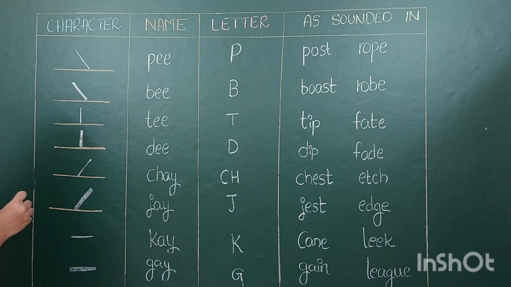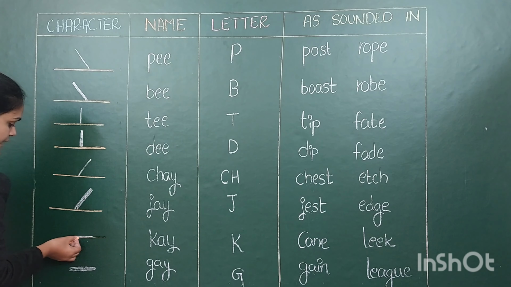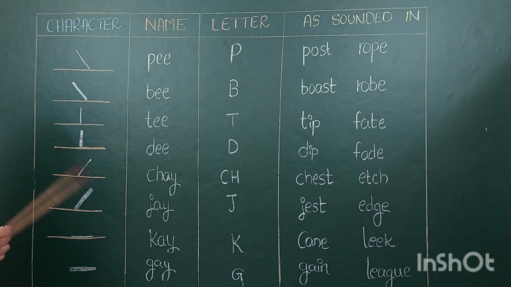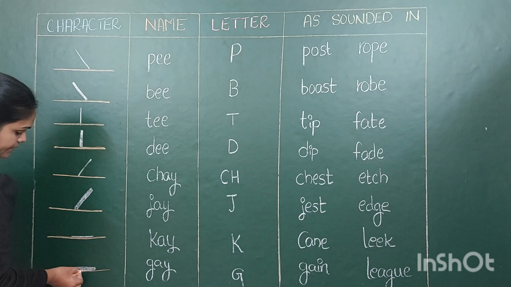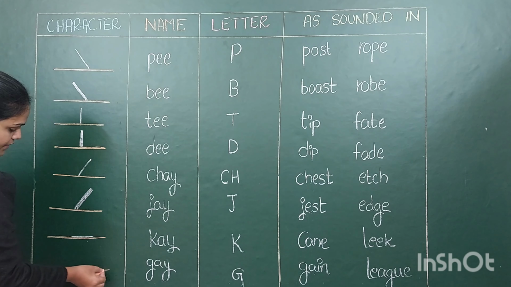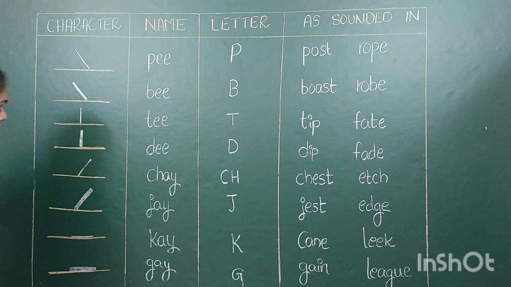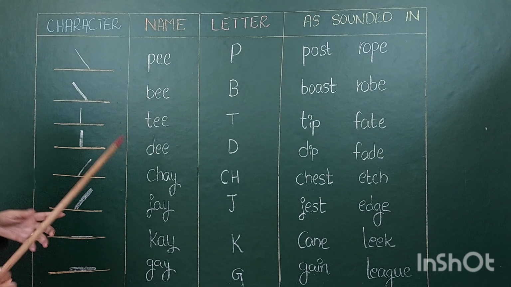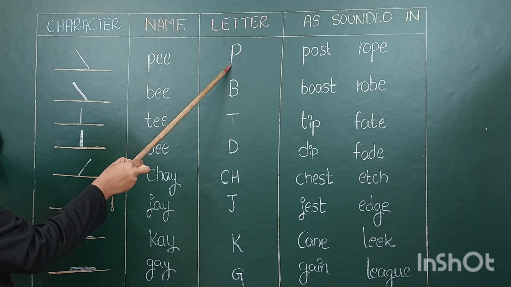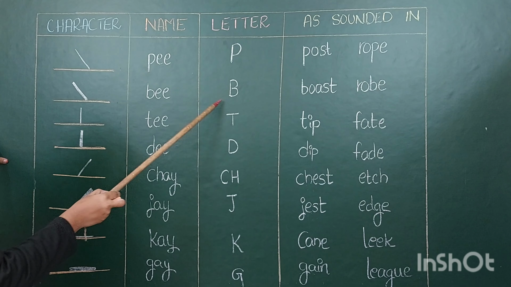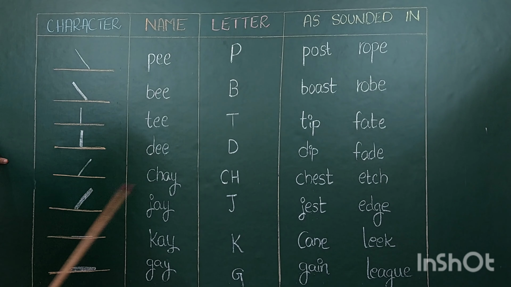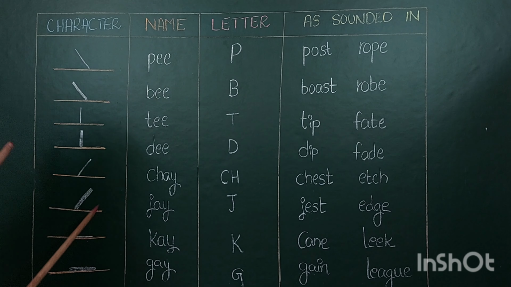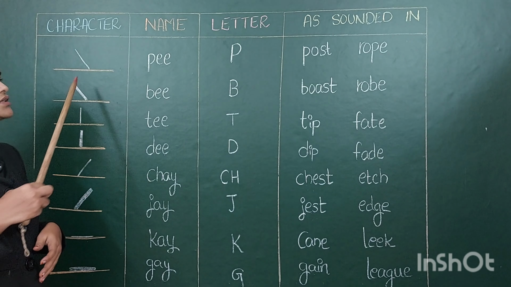And K sound has to be represented on the line only. Next, G. How to write? It should also be written on the line only, but in the dark one. So the letter P is written as a stroke here. Letter B, letter T, letter D, letter J, letter K, letter G. So all these are